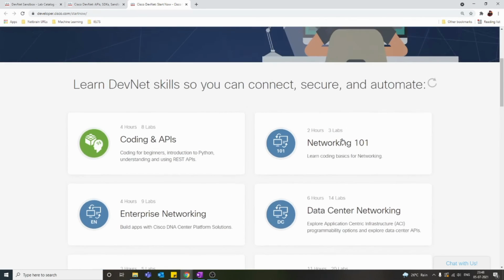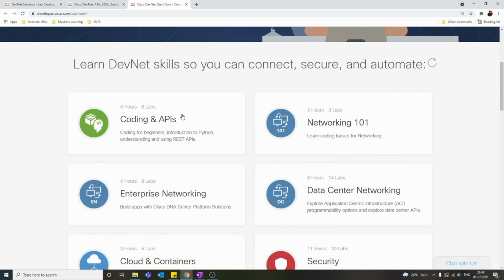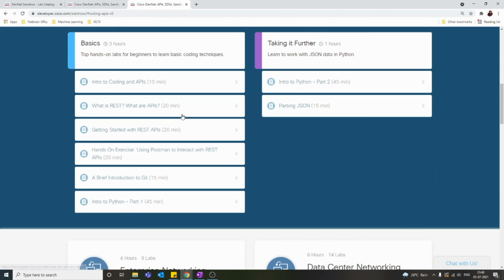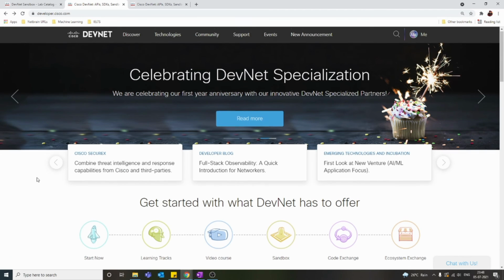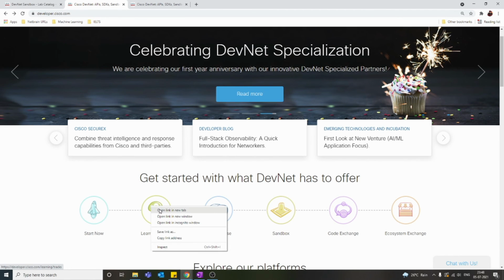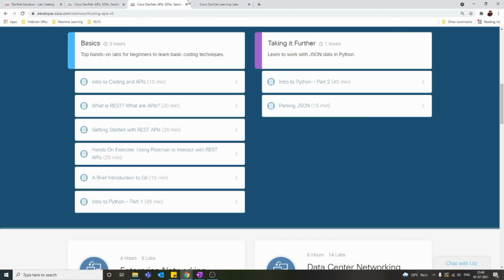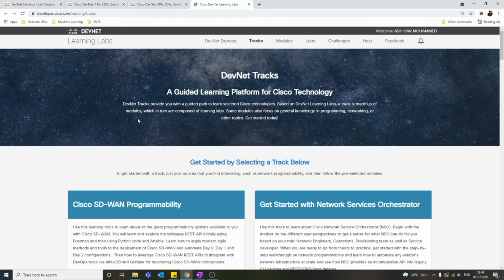As the first web page you can visit, you can take a look at each course and take it one by one, very slowly. That is the first one. The second one I would show is the learning tracks, which are more like module by module. You can choose any module here and try to complete it. I think some modules even come with a lab as well, so you can try that. This is also very good.